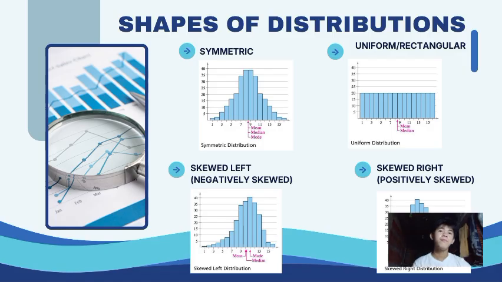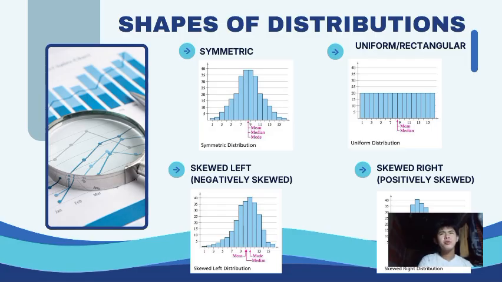Okay, now that we're already done, let's start in identifying the shapes of distributions. I have here four: symmetric, uniform or rectangular, skewed left or negatively skewed, and skewed right or positively skewed. For symmetric, from the word symmetry, it looks like they are identical, where the mean is arranged in the middle and both sides are similar. For uniform or rectangular, there are no gradual changes since it is flat. For negatively skewed, most values are on the left, and vice versa for the right, if it is on the right.